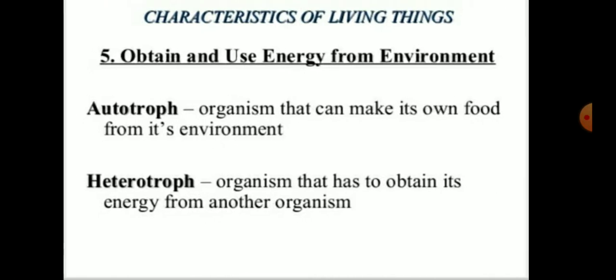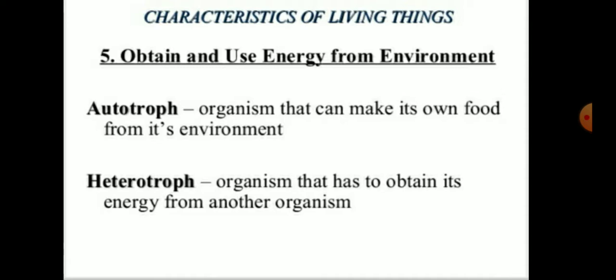The next characteristic feature is nutrition. Organisms obtain and use energy from the environment. Food is required by all living things. We know that autotrophs are organisms that can make their own food from their environment. For example, plants are autotrophs, all the green plants.